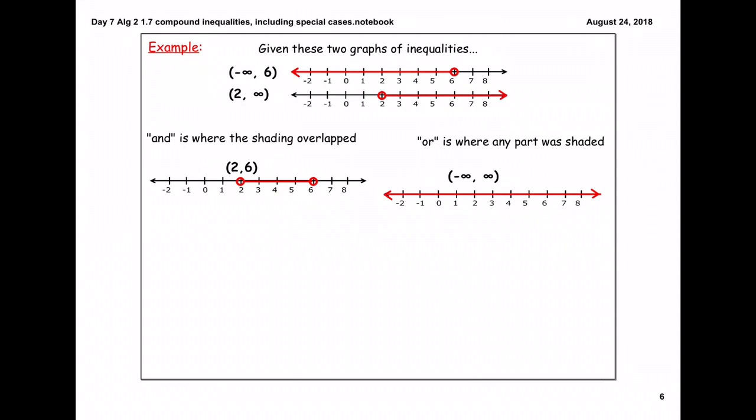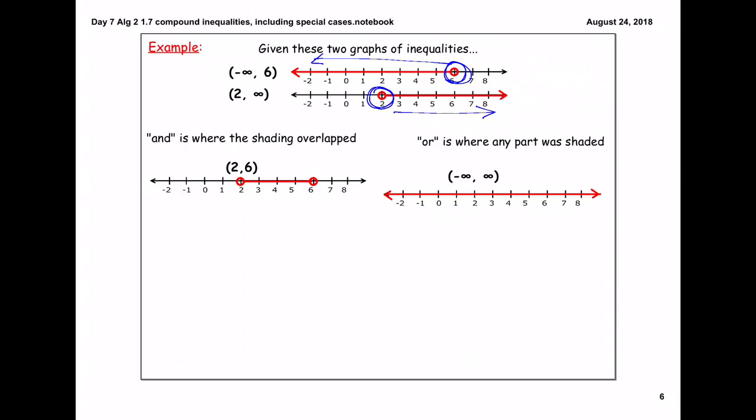Looking at this next example, we're given two additional graphs of inequalities. The first one is going from 6, not including 6, to negative infinity, so we use our parentheses in interval notation. The bottom graph is starting at 2, but not including 2, and going to positive infinity.